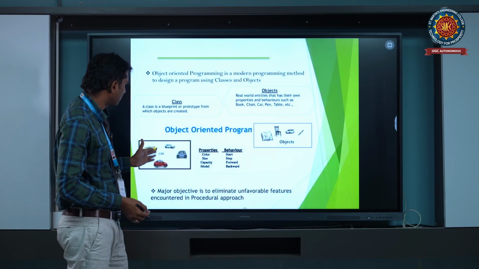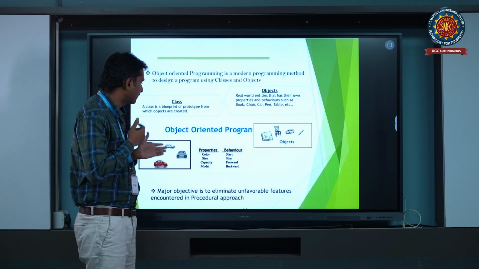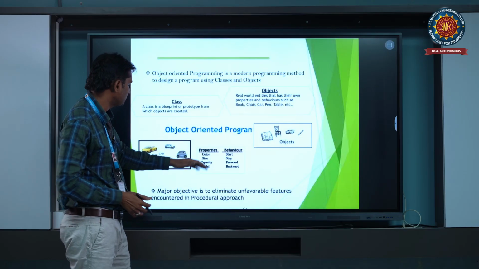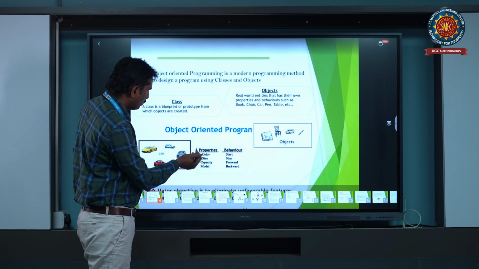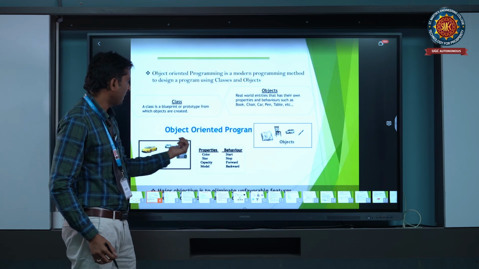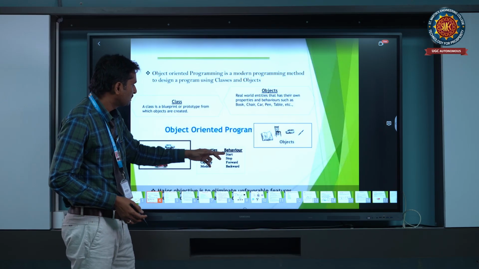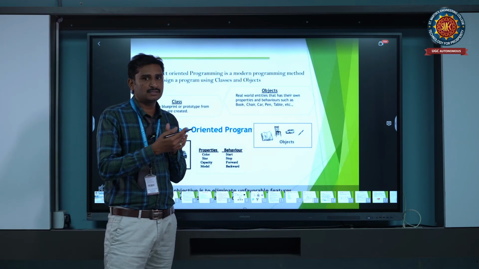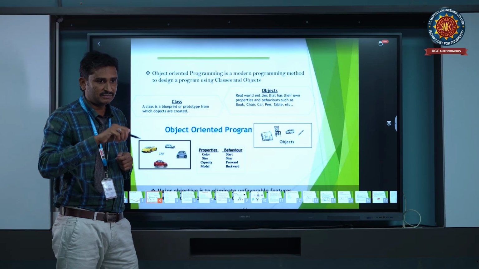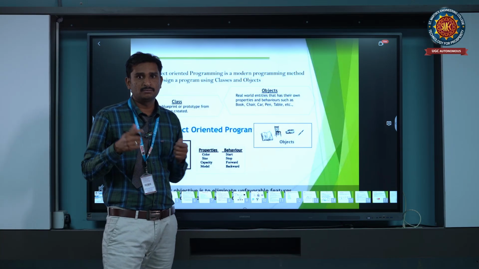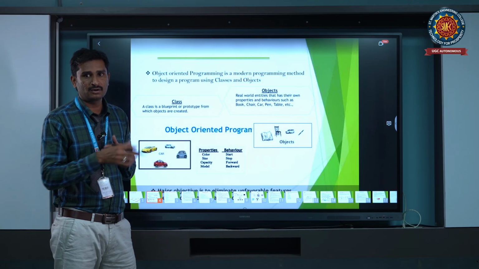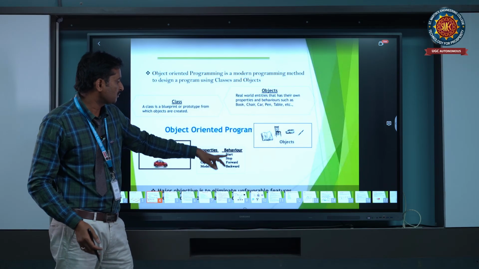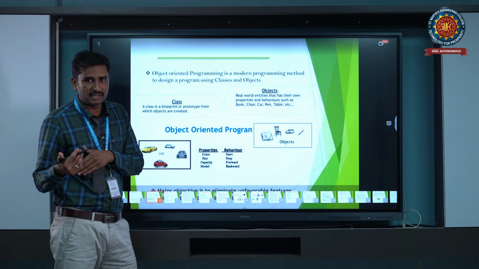So, for example, let's take car as an object. Then we have properties for that class: color, size, prototype, and model. These are the properties of the car. And various behaviors are there: start, stop, forward, backward. Start means various cars start in various ways. Some cars start with a key, some cars start with a button, some cars start through mobile or any other electronic devices. So various behaviors are there for various classes. Stop is also the same thing. Various stopping technologies are there.